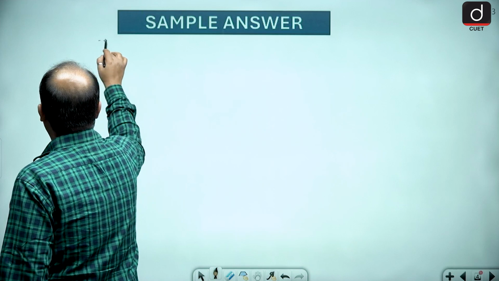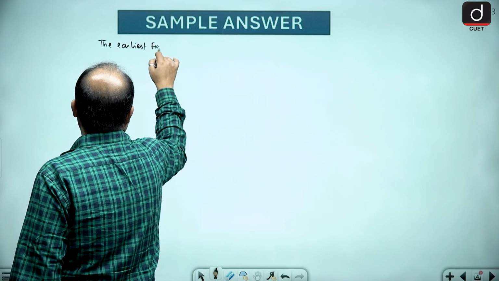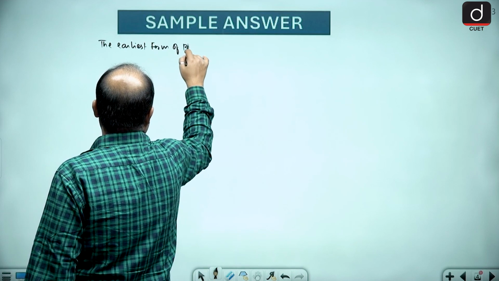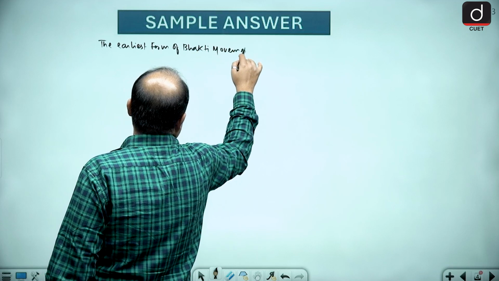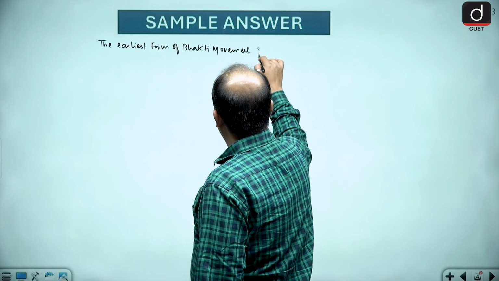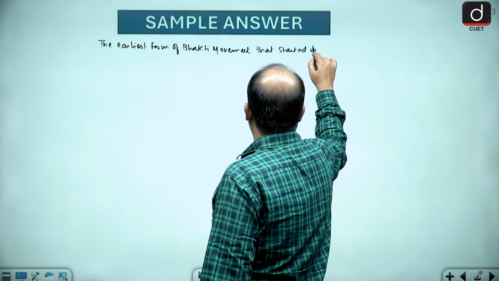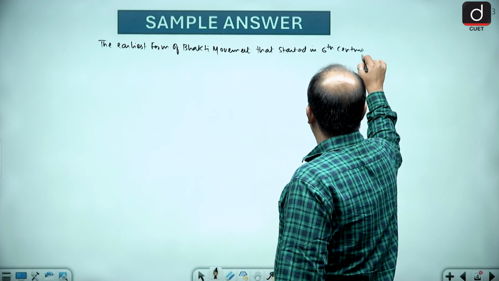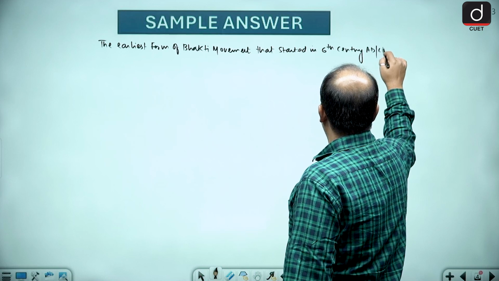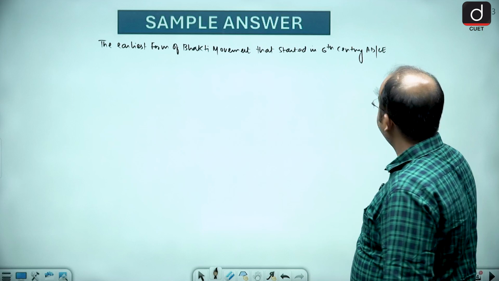Now, how will I start? The earliest form of bhakti movement started in the 6th century AD or 6th century CE in South India.